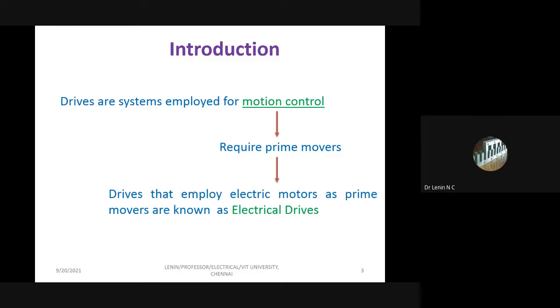Usually, if you are talking about drives, as everyone knows, particularly mechanical guys, you know better than electrical guys what a drive is. Whenever you want to control any movement, it is called a motion control system. That demands prime movers. If those prime movers are electric motors, we call them electrical drives. If they are mechanical, hydraulic, or pneumatic, it is a mechanical drive. Otherwise, if it is with electric motors, we call it an electrical drive. That's it. It's simple to understand.